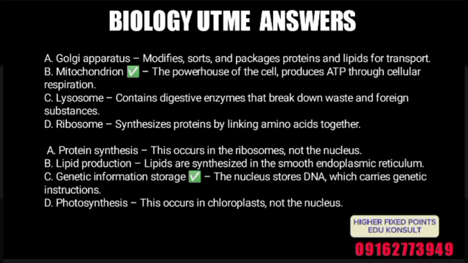So what about photosynthesis? This occurs in the chloroplast. Yes, in the chloroplast. I believe you know the definition of photosynthesis. It is the manufacture of sugar in the green part of a plant containing chlorophyll. And what exactly is the green part of a plant that contains chlorophyll? The green part of a plant contains, let me say, the chloroplast. Is that clear? So chloroplast is present in the cell of a plant. Is that clear? So photosynthesis.